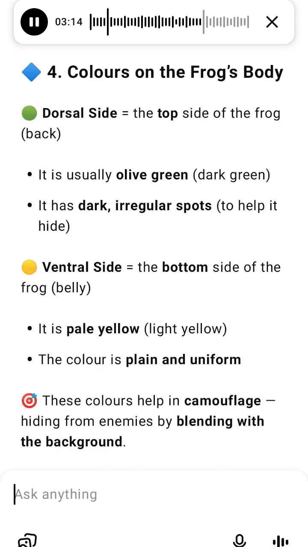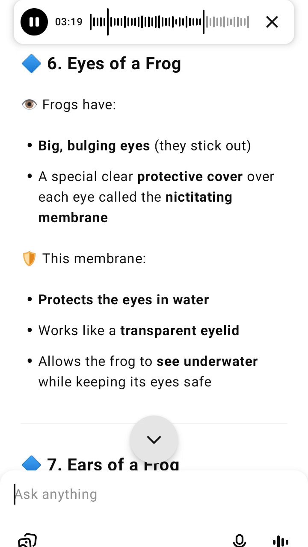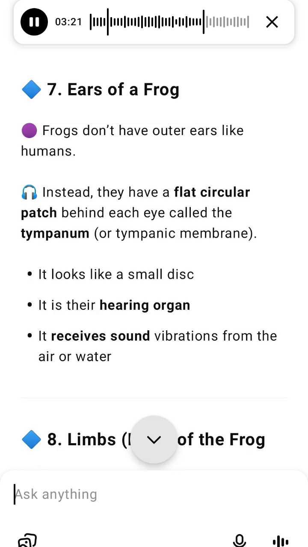6. Ears, tympanum. Frogs don't have external ears like humans. Instead, they have a round, flat patch behind each eye called the tympanum. The tympanum receives sound vibrations and helps the frog hear both on land and in water.